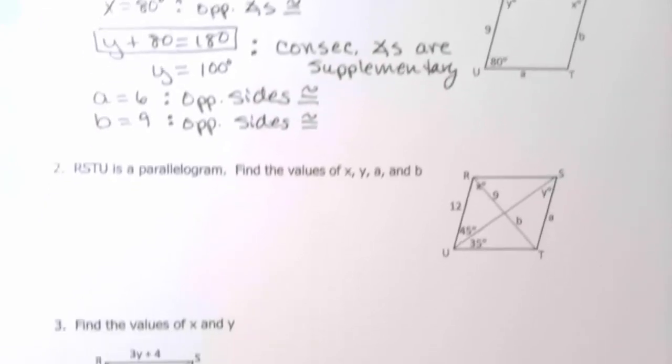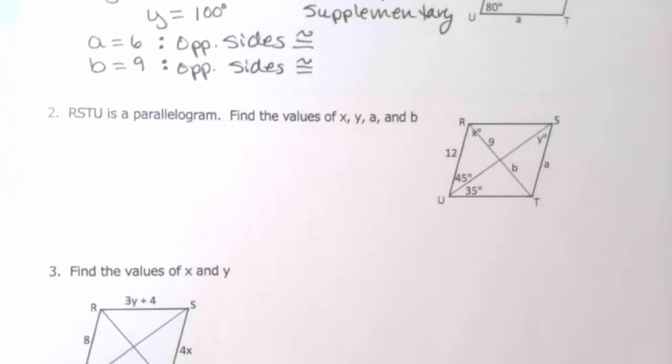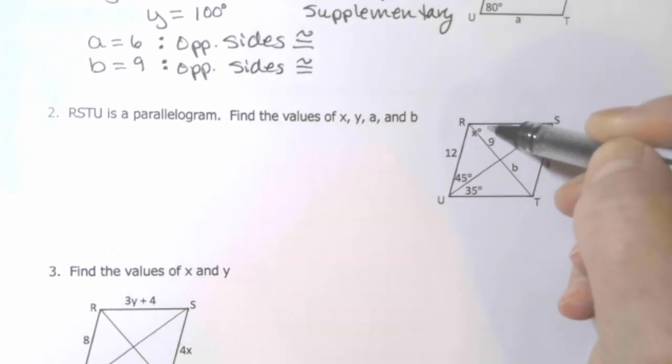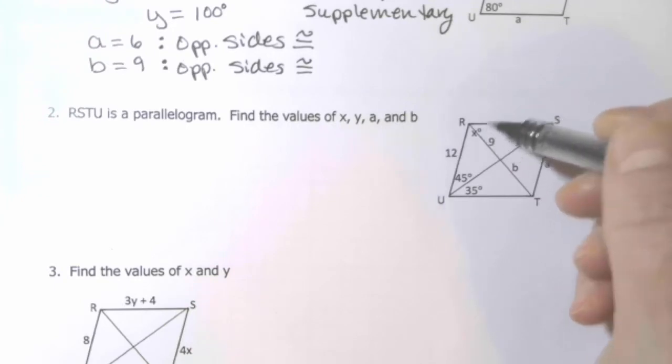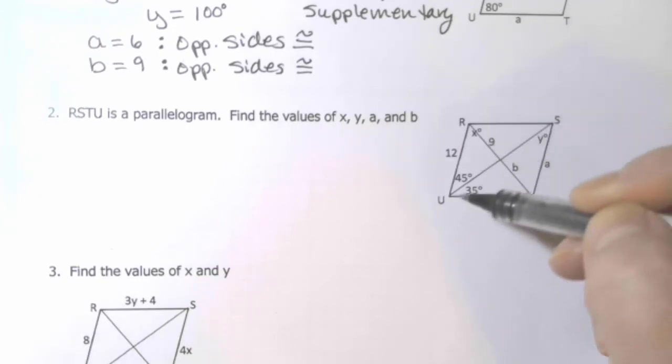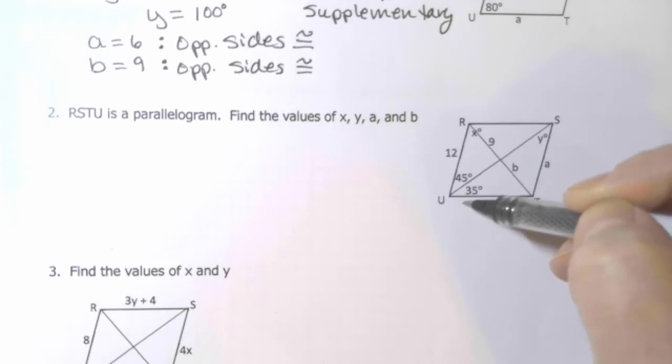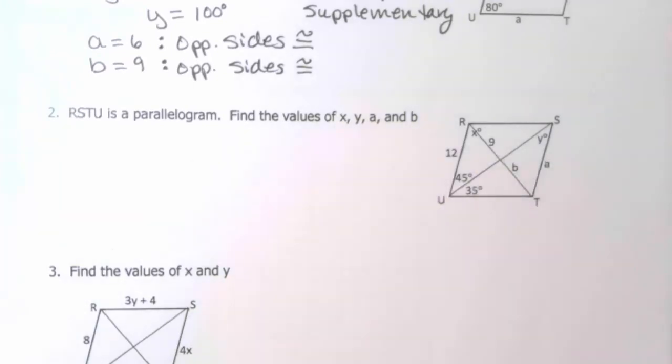Okay, let's do number 2. RSTU is a parallelogram. Find the values of x, y, a, and b. Okay, so let's start with x. X looks like the entire angle there. So we know that angle R and U are adjacent to each other, which means they're supplementary.